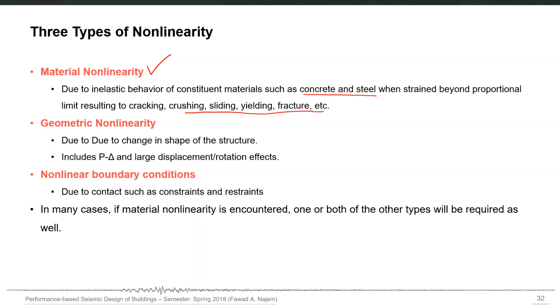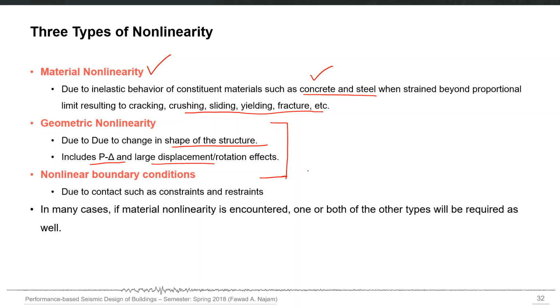The second type is the geometric nonlinearity, and this is due to the change in the shape of the structure. Why it is a nonlinearity, I will explain in the next few slides. It arises because the deformed shape of the structure also has an effect on the behavior, and this behavior is actually geometric nonlinearity. It has two major analysis types. One is called the P-delta analysis, another is called the large displacement analysis. We will discuss that in more detail, because for material nonlinearity you are already familiar. For geometric nonlinearity, I have a few slides to discuss that.